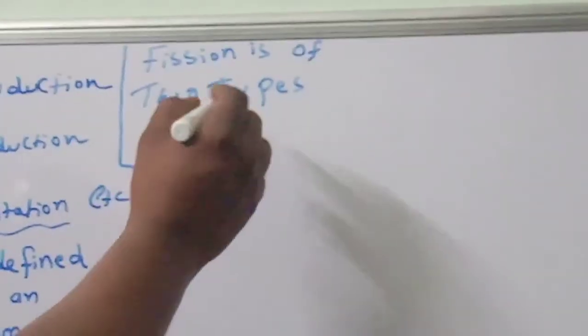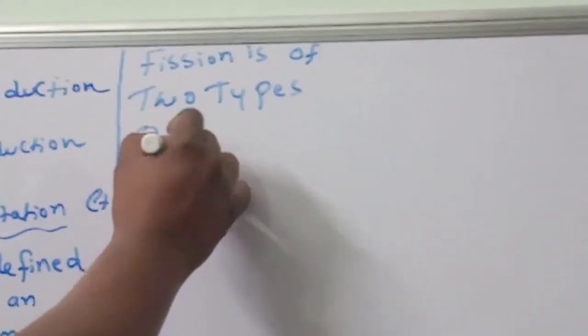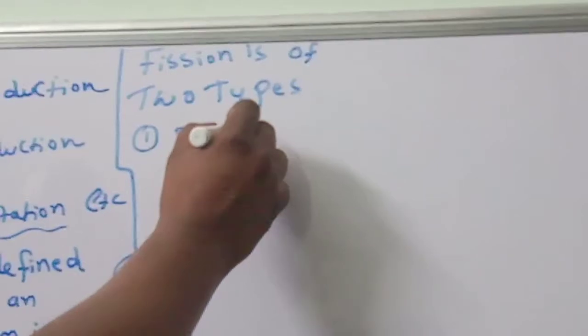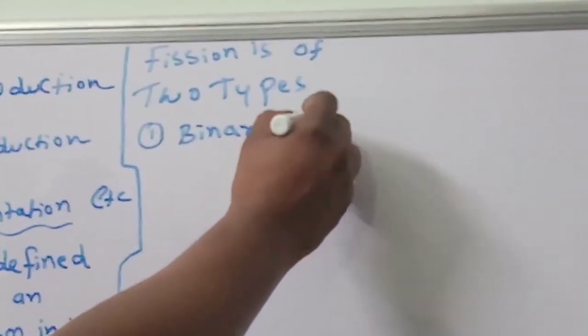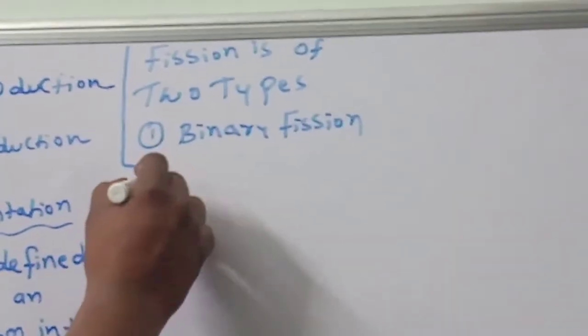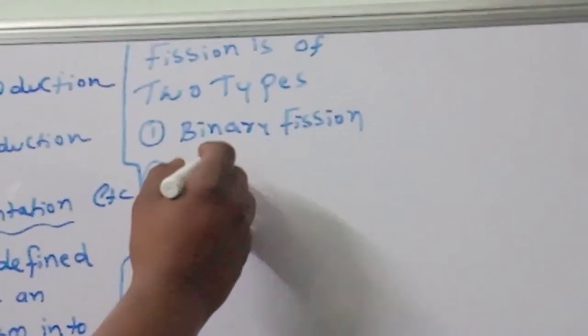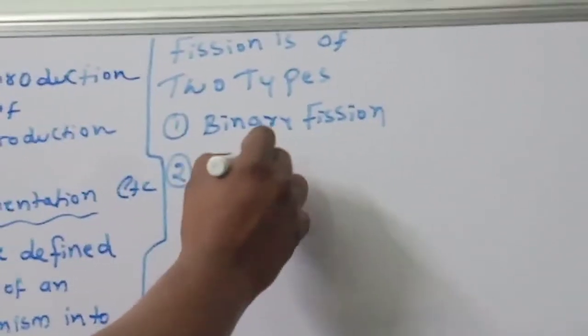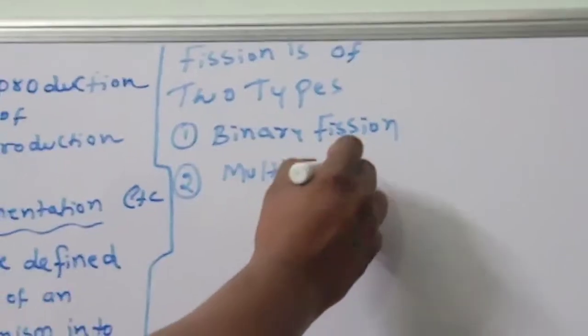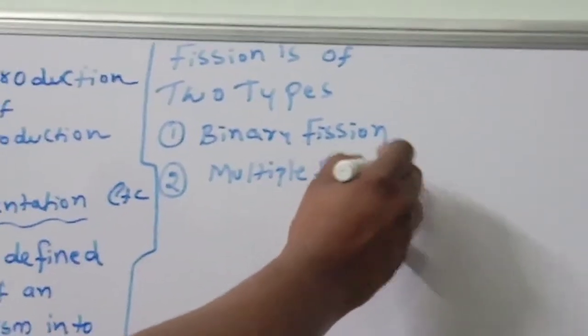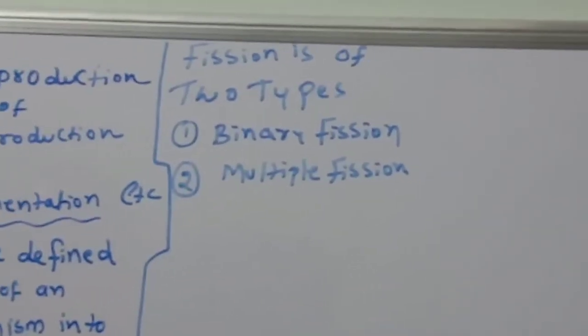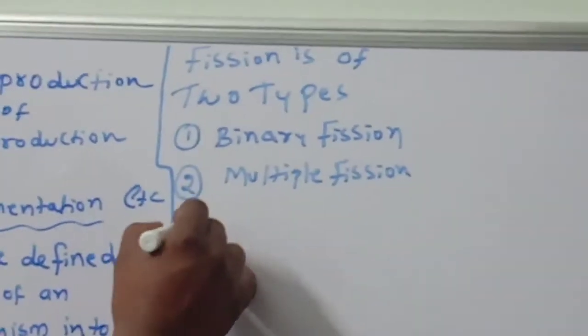Number one, binary fission. Number two, what we call multiple fission. Okay. Now, binary fission we will discuss.